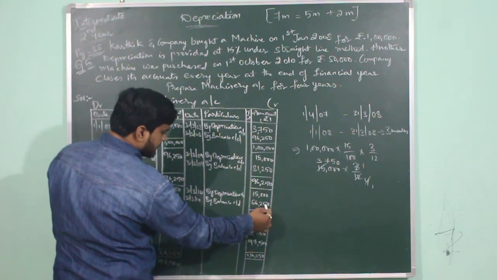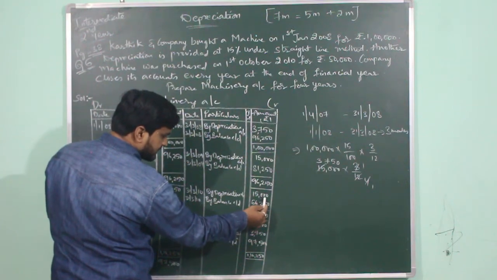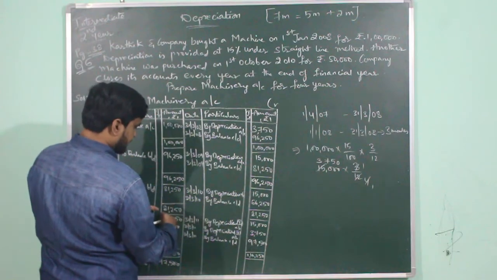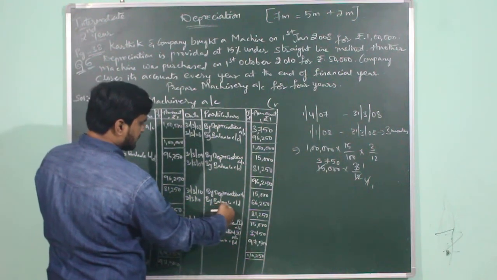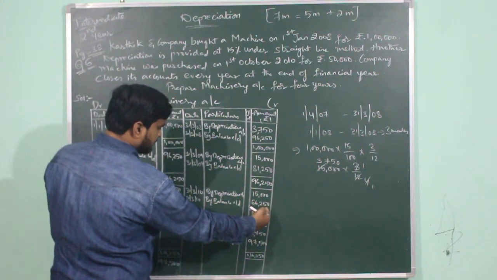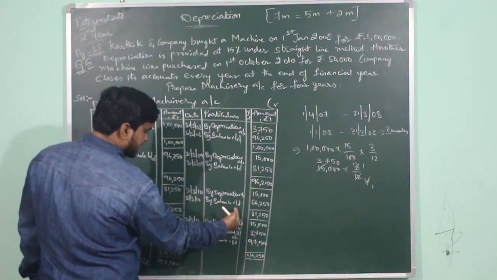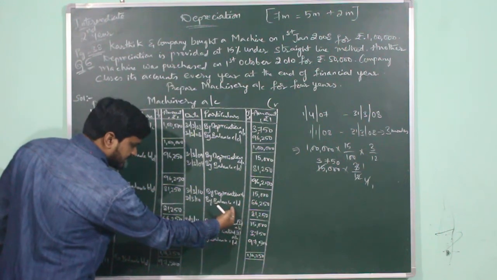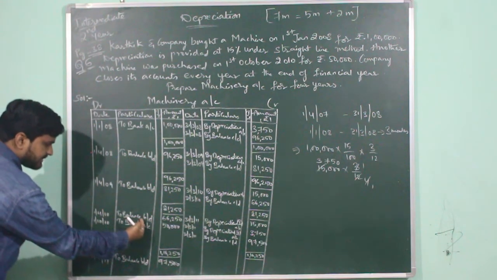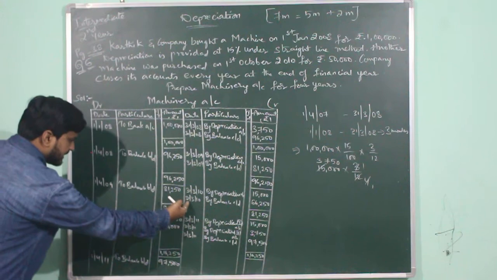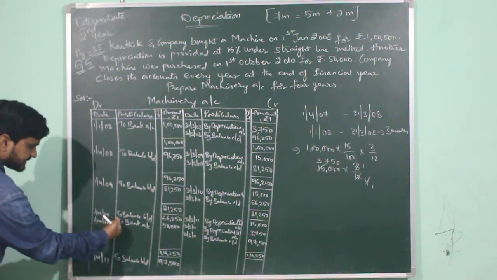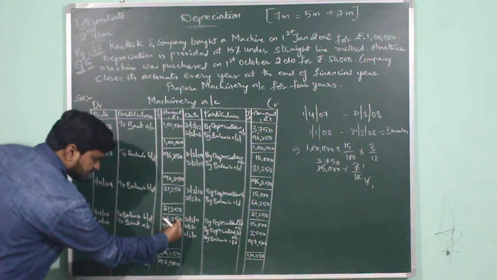Now how did we get the value 66,250? We have subtracted 15,000 from 81,250. Subtracting 15,000 from 81,250, the value left at the end of the third year is 66,250, which will be written as by balance carried down on 31st March 2010. So whatever is the closing balance at the end of the third year becomes the opening balance at the beginning of the fourth year, that is on the next day of 31st March 2010, which will be 1st April 2010, and is written as to balance brought down 66,250.